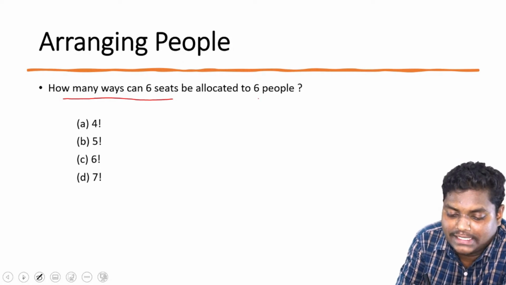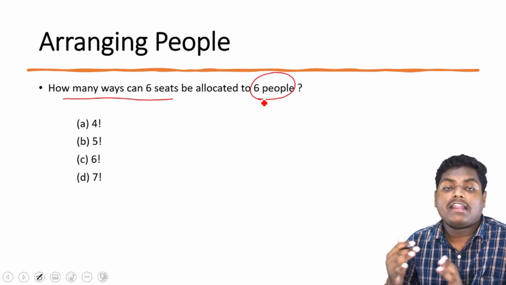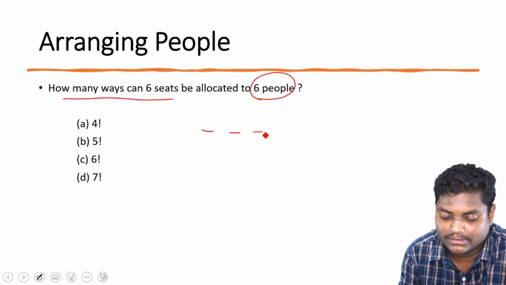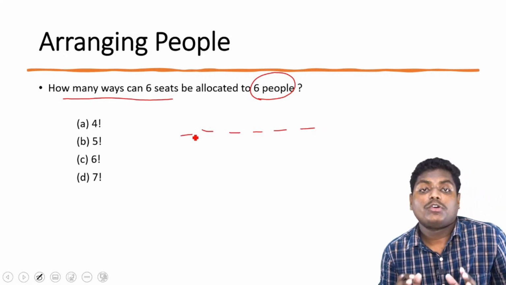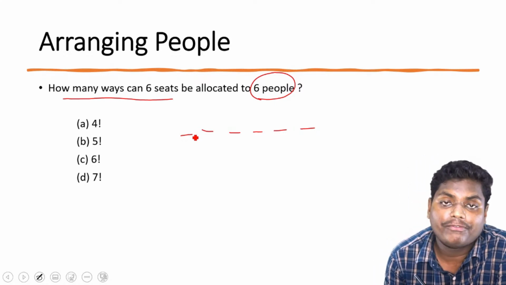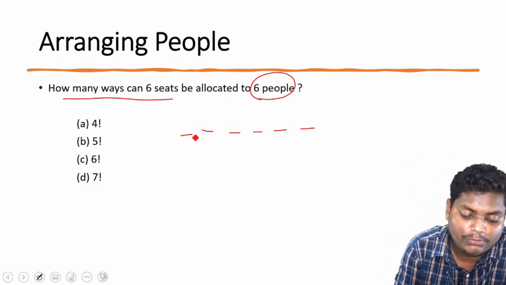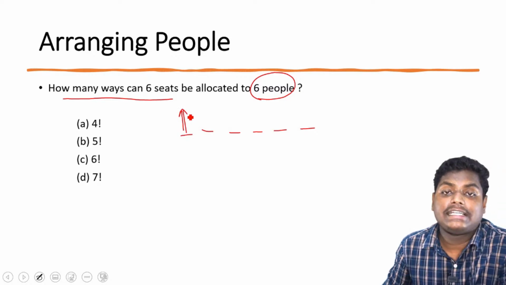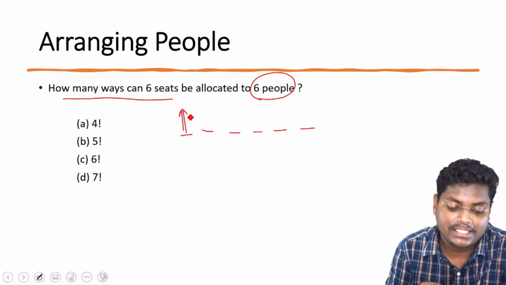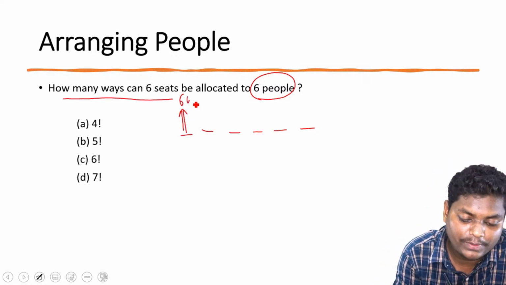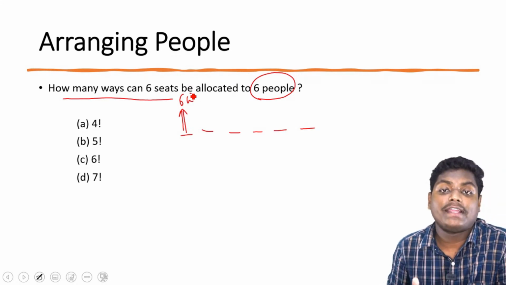So what are we having? We are having 6 people and we need to fill up 6 seats. 1, 2, 3, 4, 5, 6. So how can we fill them up? The first seat can be filled in 6 ways because there are 6 different people. So it can be filled in 6 different ways.